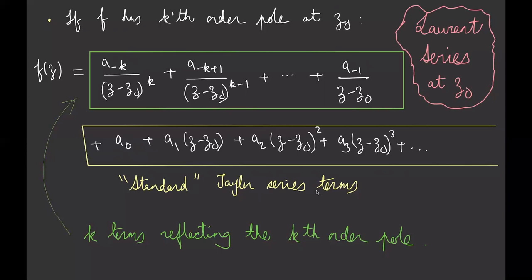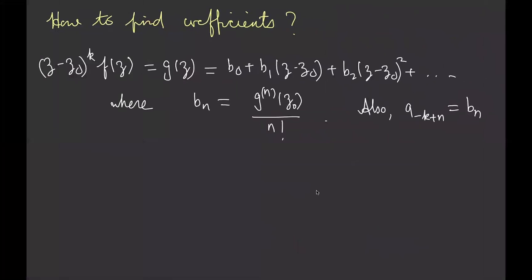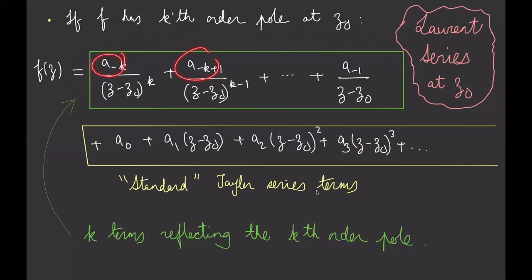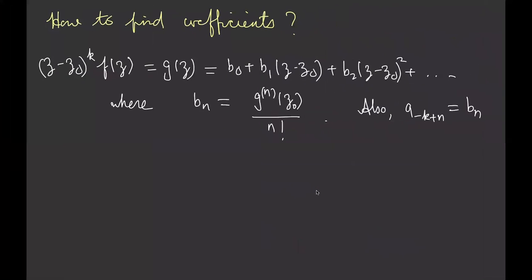And this expansion is called a Laurent series at z0. So it's a generalization of the concept of a Taylor series. The Taylor series is analytic, and it's only going to have these yellow terms. But if you have a kth order pole, you can stick in these terms corresponding to negative powers as well, going all the way back to the relevant order of the singularity of the pole, and that gives you a Laurent series at z0. Okay, so how do you find the coefficients of the Laurent series? At this point, I've just labeled the coefficients with these things over here. So how do you find that?